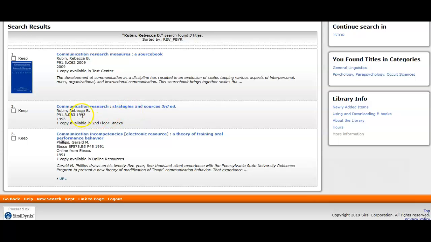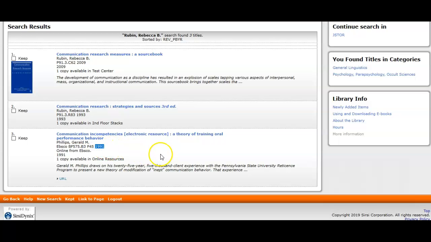This one was published in 1993, so it's a different edition of this one here, I believe, published in 2009. And then you've got another one here, Communication and Competencies. It's an ebook, A Theory of Training Oral Performance Behavior. This is actually published in 1991.